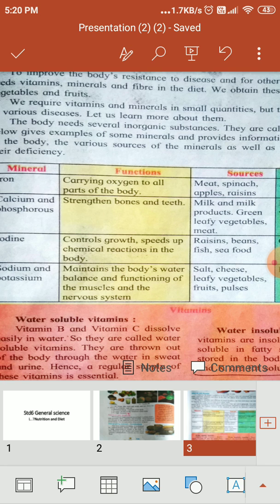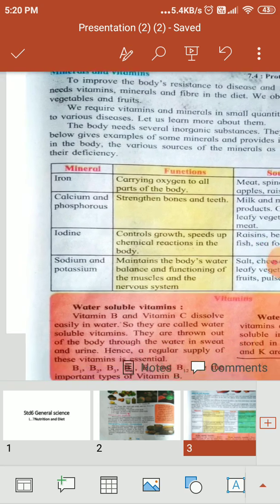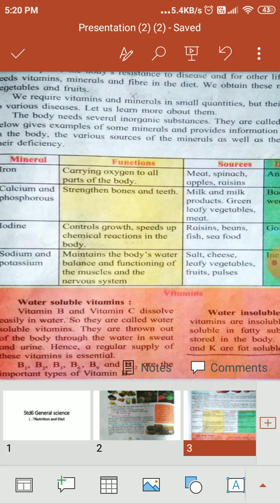Iodine controls growth and speeds up chemical reactions in the body; sources are bean, fish, seafood. Deficiency of iodine causes goiter, galaganda, that is called Galakhanda in Marathi. Sodium and potassium maintain the body's water balance and the functioning of the muscles and nervous system. Sources are salt, cheese, leafy vegetables, fruits and pulses. Deficiency causes inefficiency of muscles, meaning our muscles become weak.